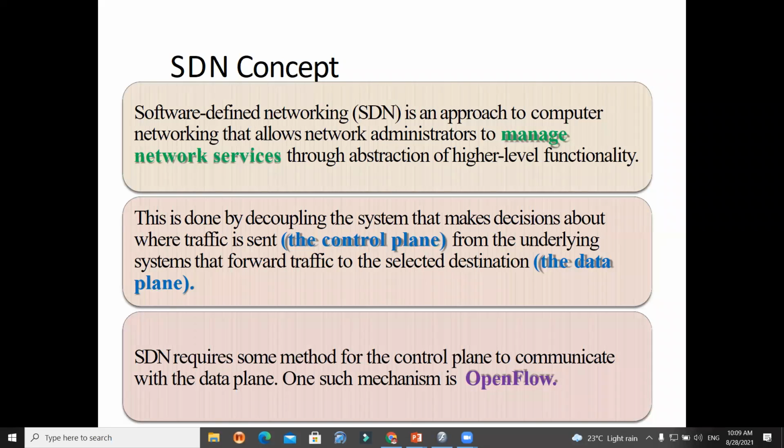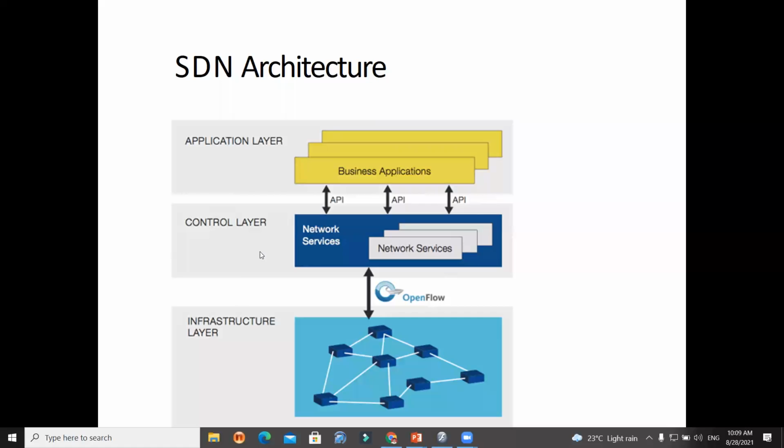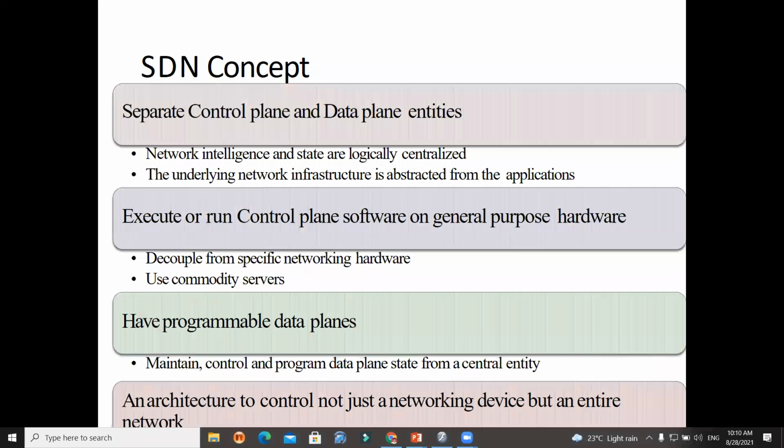The SDN requires some method for the control plane to communicate with the data plane. So SDN के अंदर कुछ methods define की जाती हैं, that are going to communicate with what? Data plane. Such a mechanism is called OpenFlow. उस mechanism को क्या बोला जाता है? OpenFlow. So remember, this is the control plane and this is the data plane. So इसके अंदर जो communication होता है through API, okay, that is called what? Software defined architecture. Always remember, students. Separate control plane and data plane entities are there that will handle the network very intelligently and very logically.